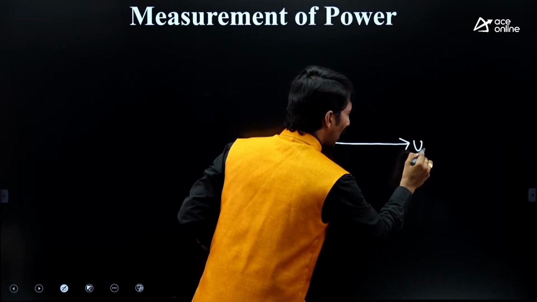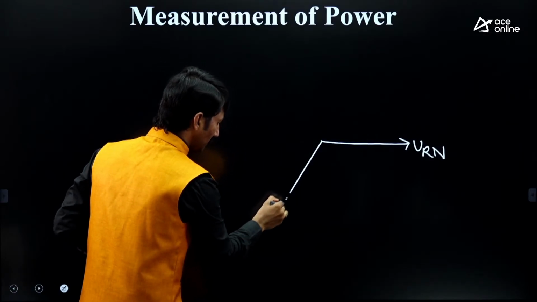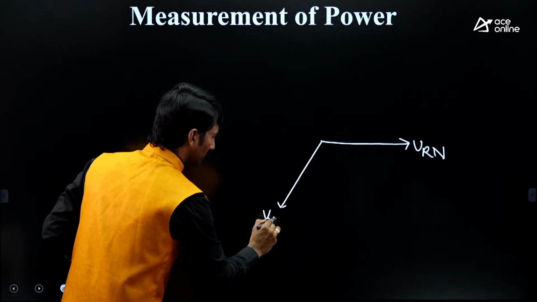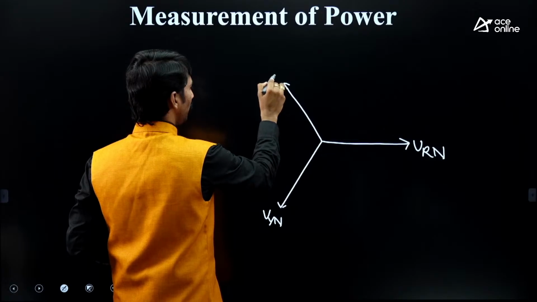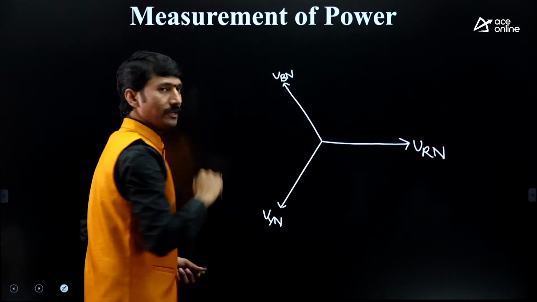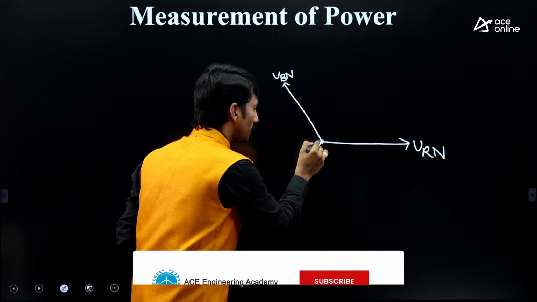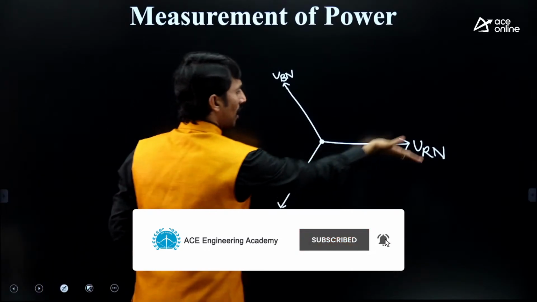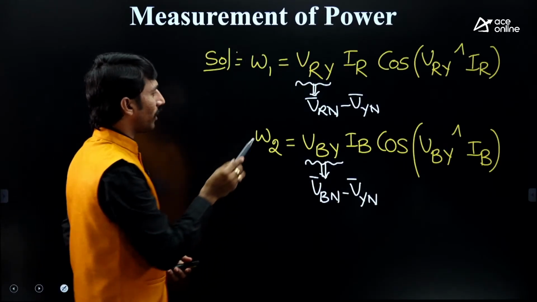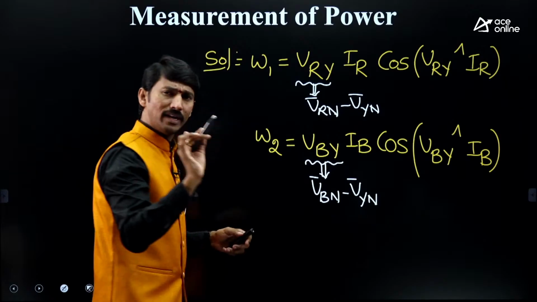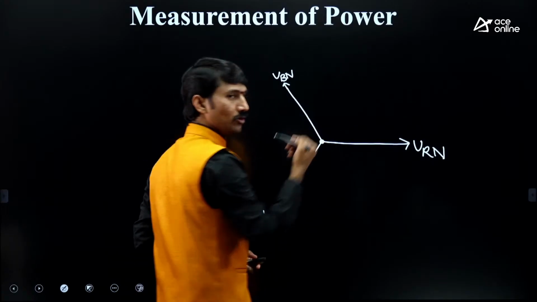This is VRN. After that, this is VYN, and after that, this will be VBN. R, Y, and B: the phase sequence we have followed is RYB. Check it here: R, then Y, then B. Which do we require? RN we require, BN we require, it is there. But minus YN is required. YN is there, so you need to reverse it.